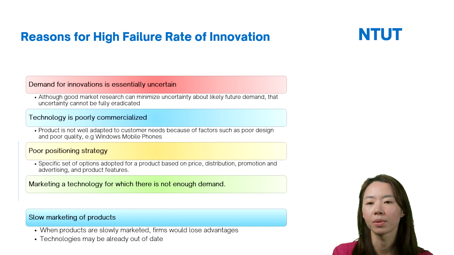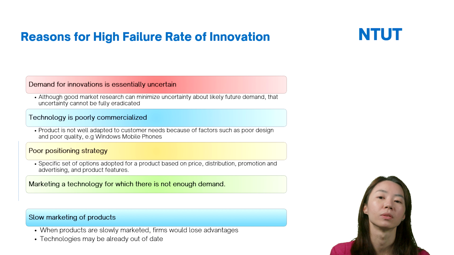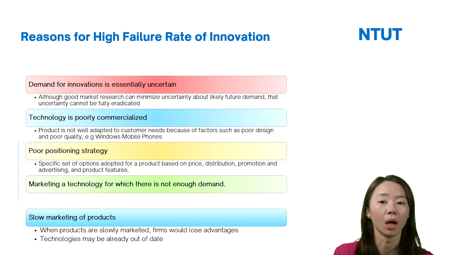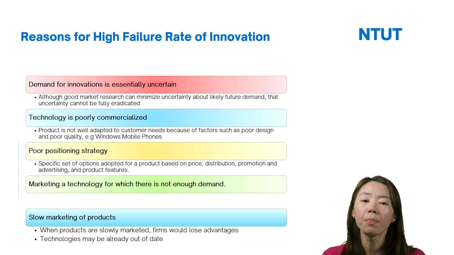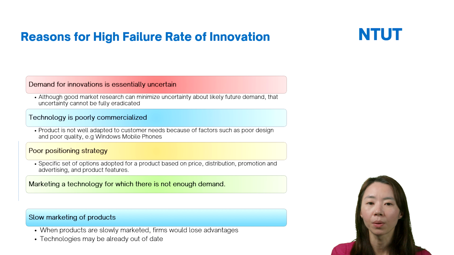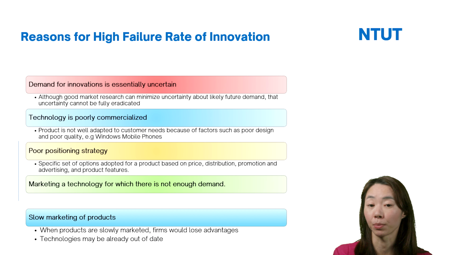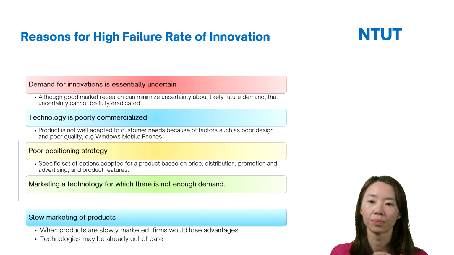A lot of the time, Windows mobile phones focused on business users, on businessmen. However, Apple's iPhone focused on retail consumers. So you can see their positions are different, right?